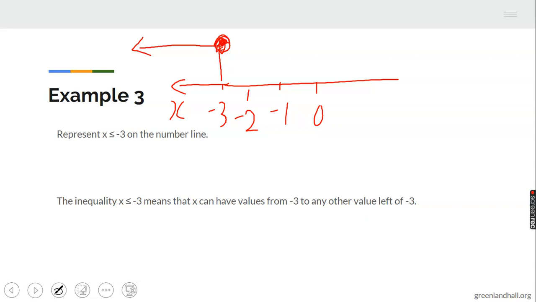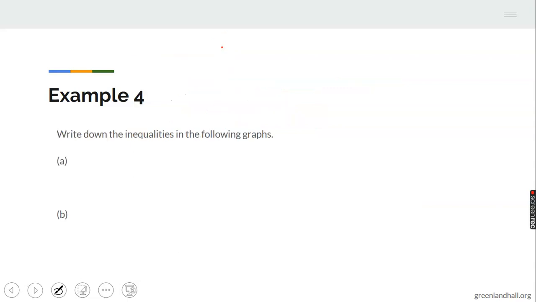Now let's look at the other one. We are to write down the inequalities in the following graphs. I'm going to draw the graph.